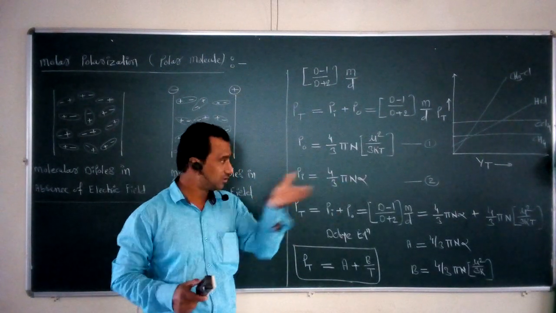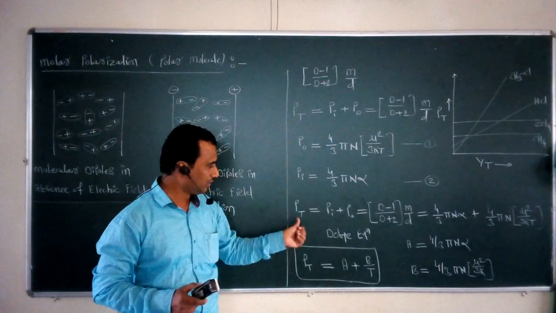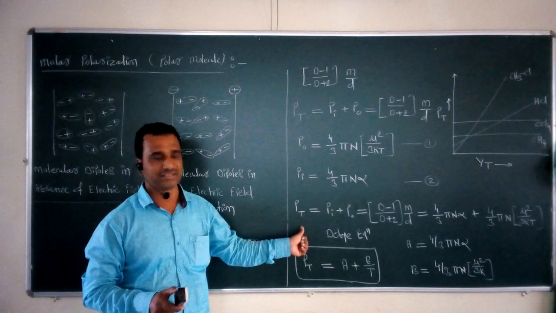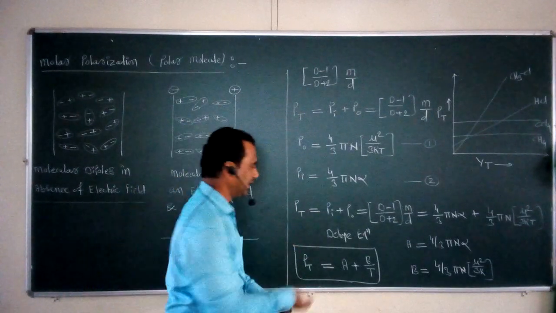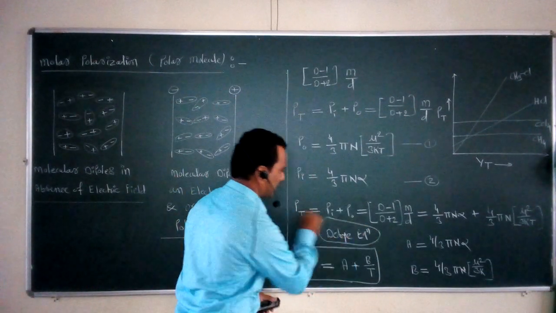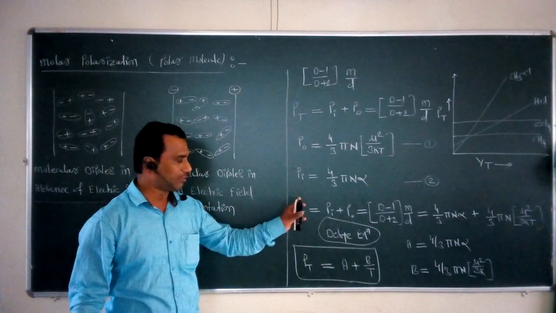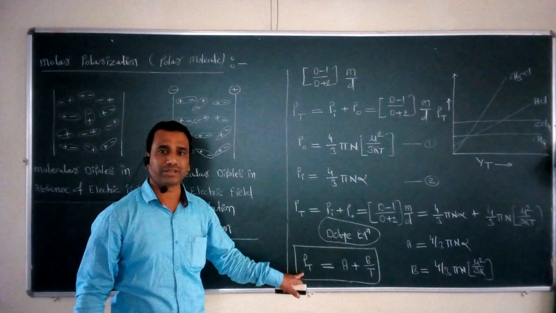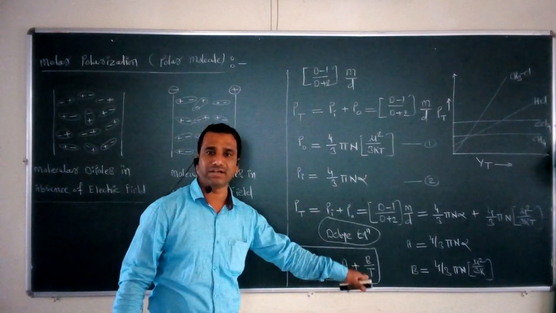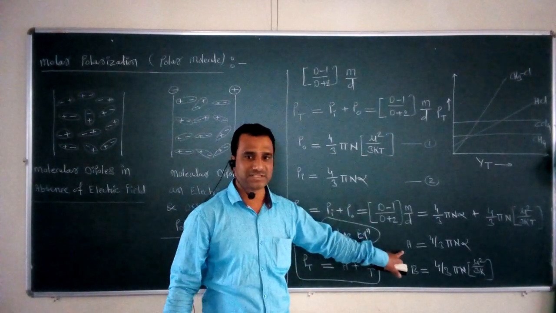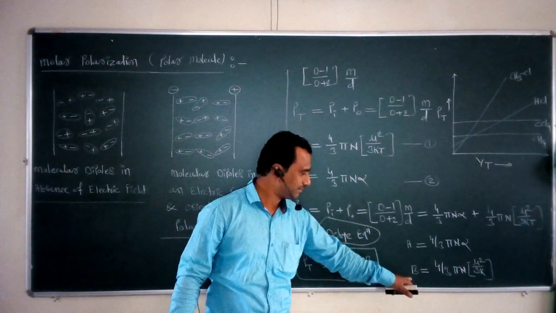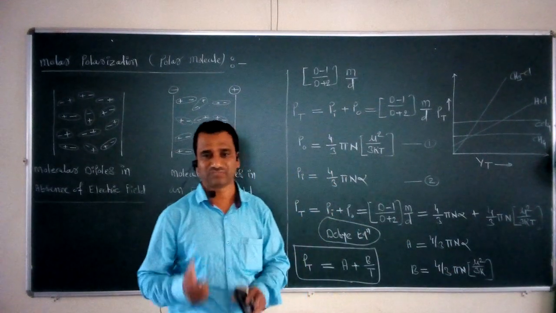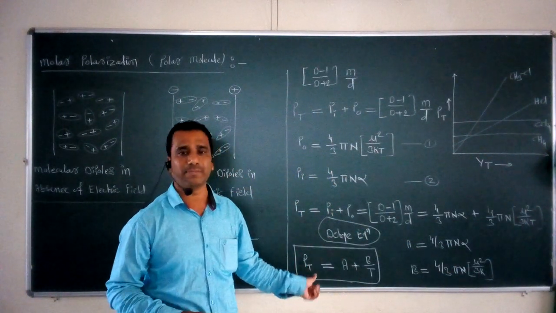Now if we substitute both these values in the above equation, we get the equation of the total molar polarization, and this equation is nothing but the Debye equation. This complicated equation can be converted into a simplified form: total molar polarization is equal to A plus B divided by T, where A stands for 4 by 3 pi N alpha and B stands for 4 by 3 pi N mu squared upon 3k. Now this equation is in the form of a straight line equation.